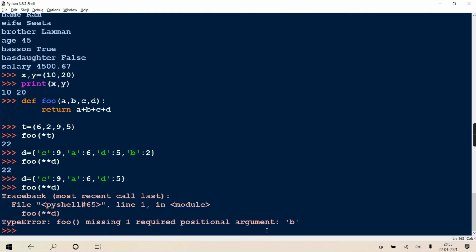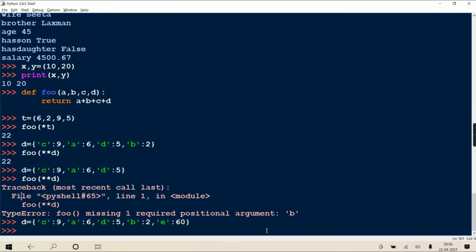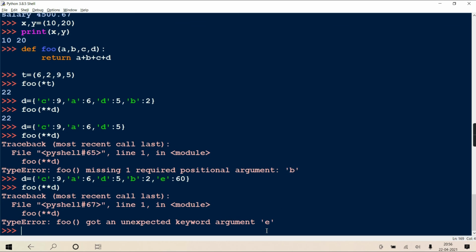See, in that dictionary there is no value for argument B. Getting? And if you are giving more values also, it generates an error. Getting? In that dictionary there is a key called E, which is unexpected, because in your definition there is no parameter with the name E. Getting? So Python gives such a facility also.